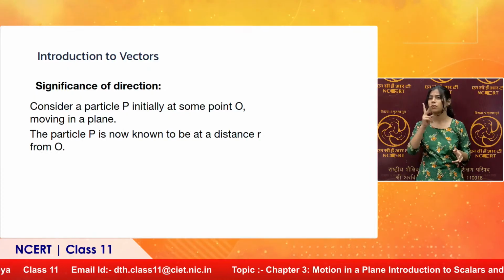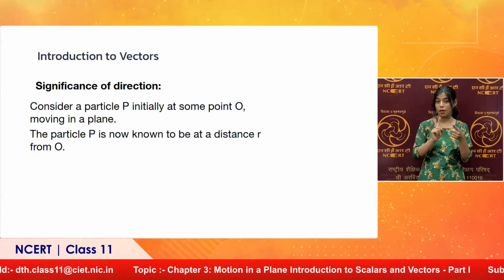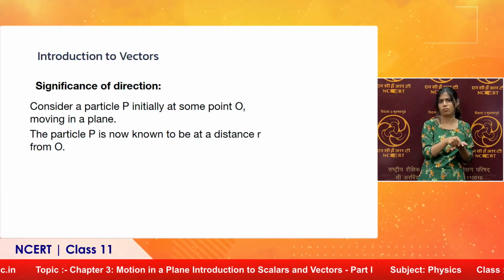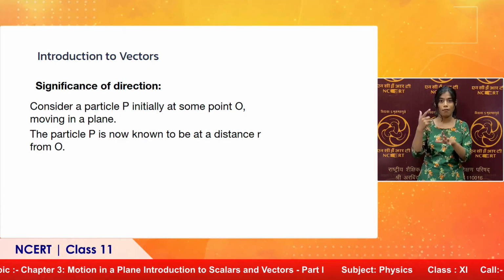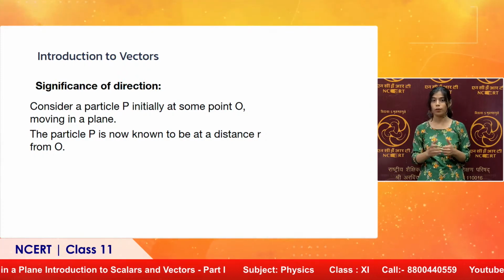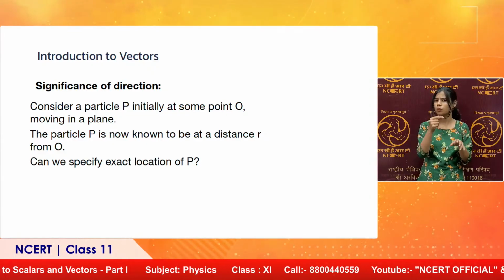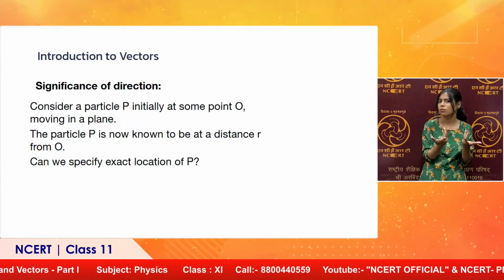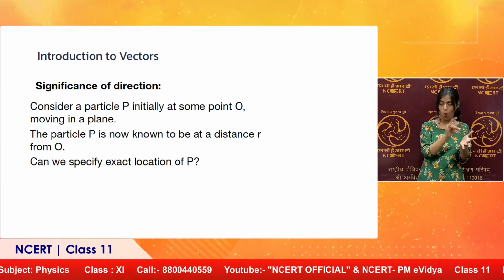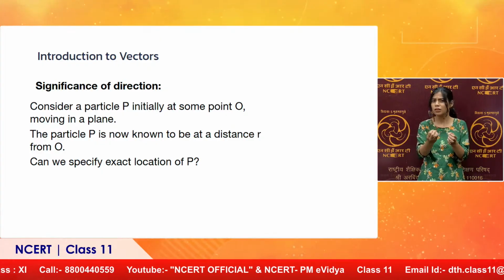Let us see what is the significance of direction. Let us consider a particle P which is initially at some point O and it is moving in a plane. And we have additional information that from O the particle is now at a distance r from O and it has moved to some different point. Can we specify exact location of P? We have initial position, we know it is at a distance r from the initial point O. But now is this information enough to specify the location of point P?